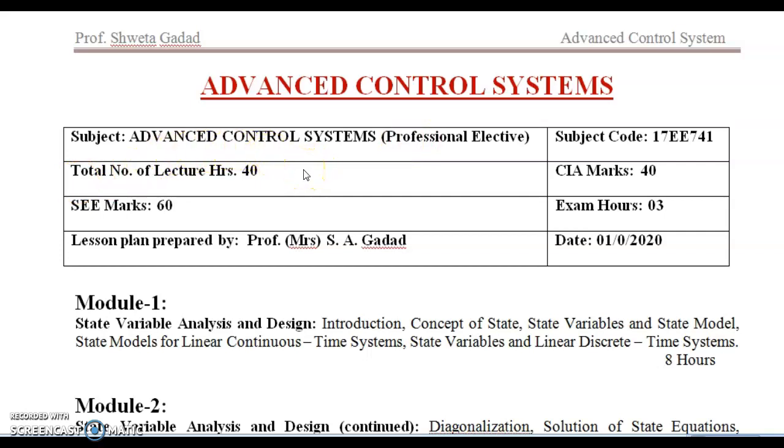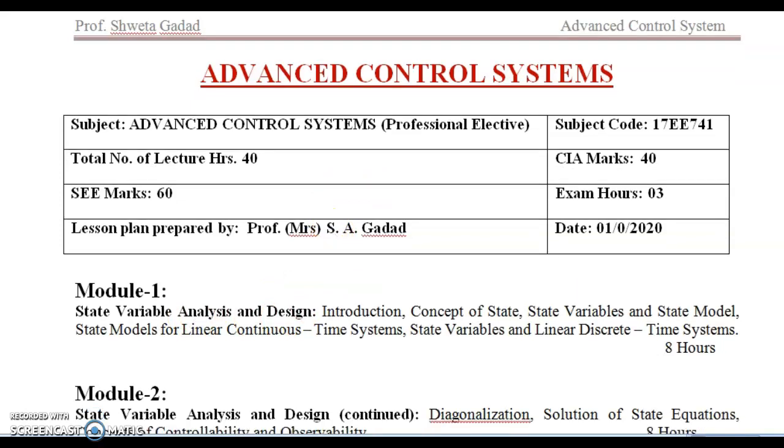Here in this subject it is totally full of matrices. Different matrices we are using, different methods, how to construct the state model, block diagram. This is what the total Advanced Control Systems consists of. Let's see a brief introduction of Advanced Control Systems.